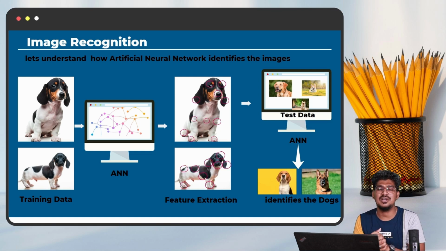Maybe you are asking me, what is an artificial neural network? We'll discuss that in the next slides.